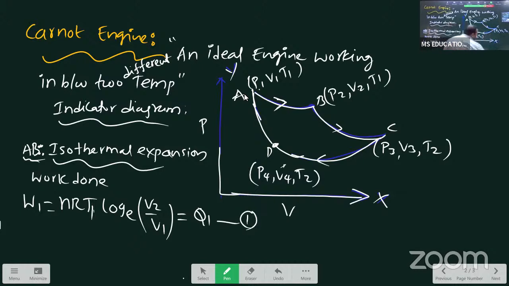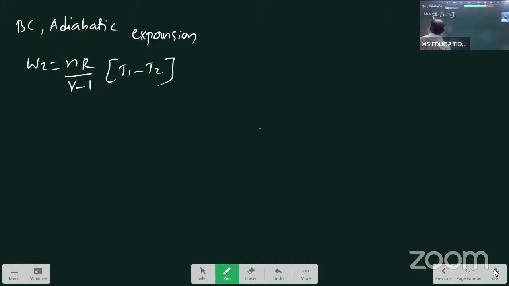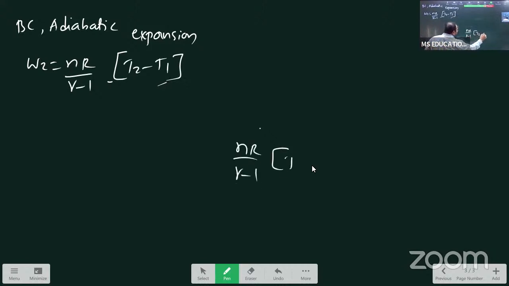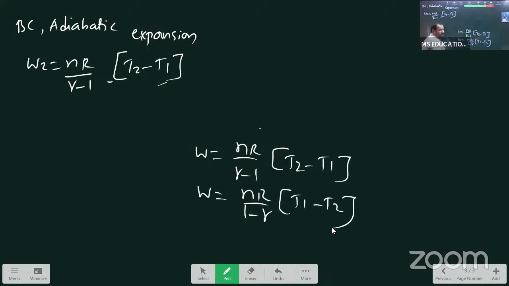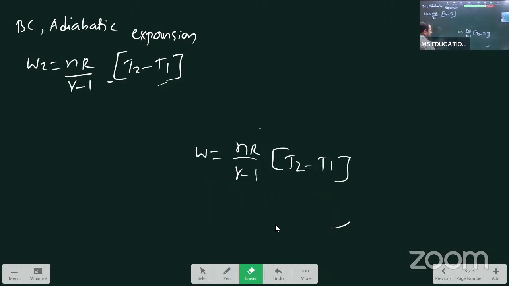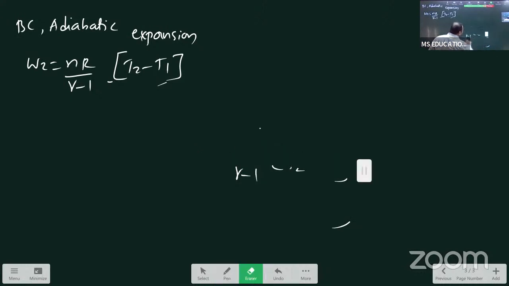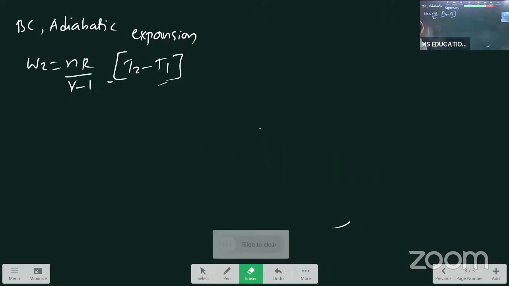Then after that, isothermal compression. Here, better you wait. You go like this, because there are two ways of writing the formula. W is equal to nR by gamma minus 1 into T2 minus T1. This is one way of writing the formula. One more is there, same: nR by 1 minus gamma into T1 minus T2. Both are the same representation only. I'm going like this: nR by gamma minus 1 into T2 minus T1, students. This is nothing but adiabatic expansion.